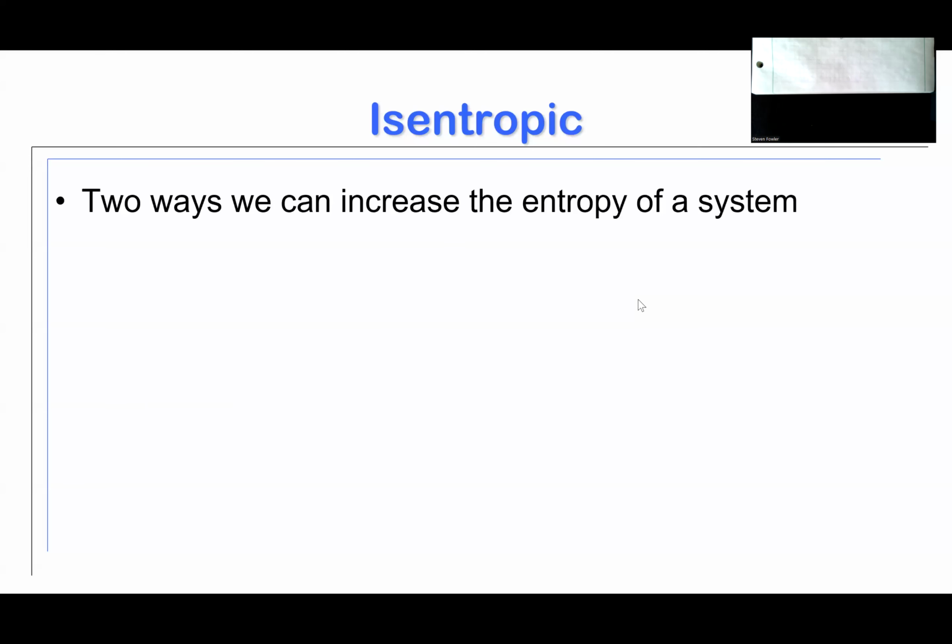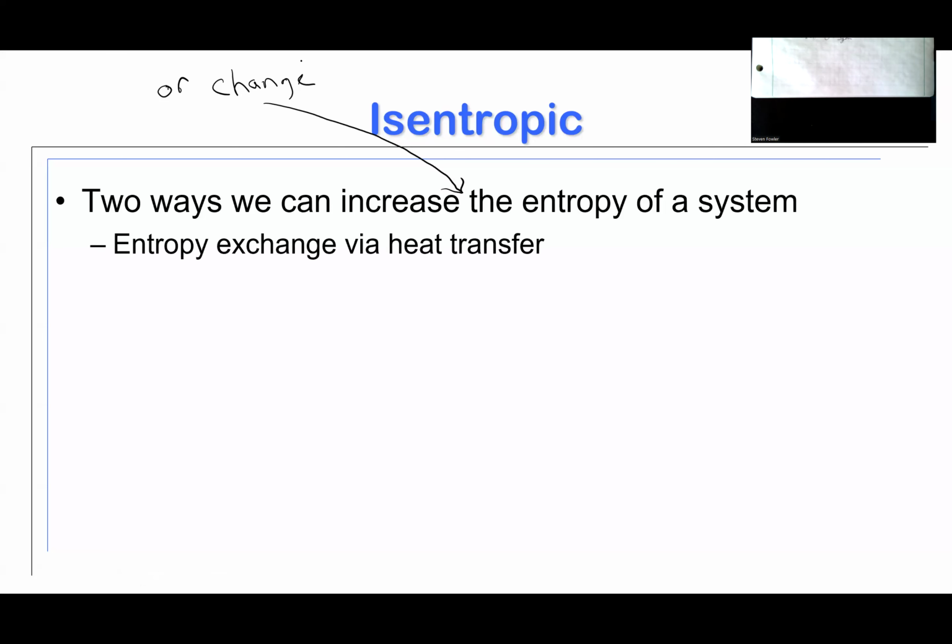So if we continue on then, after that last example we worked, which is a really good example to get us started, let's continue talking about the second law. And we said there's two ways we can increase... and I don't love the idea of two ways we can increase. I think I should add "or change." There's two ways we can increase or change the entropy of a system. One of those could actually decrease. I could increase or decrease the entropy of a system through heat transfer.